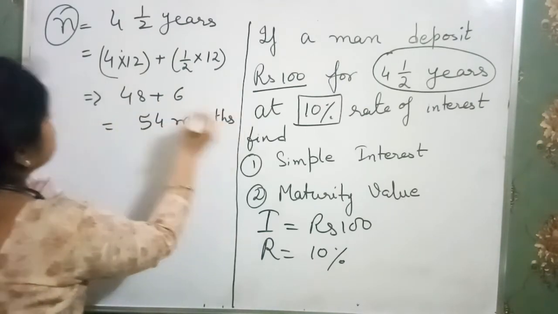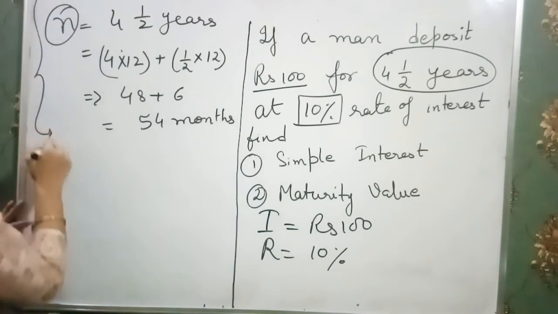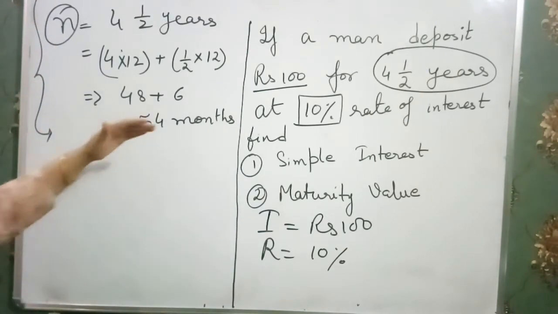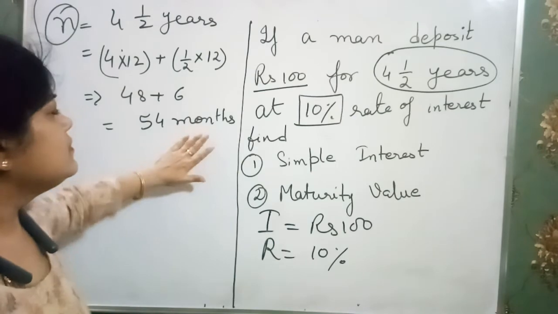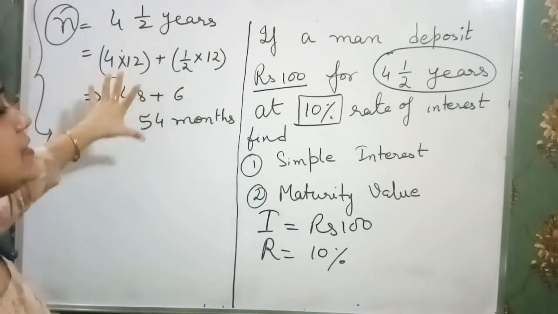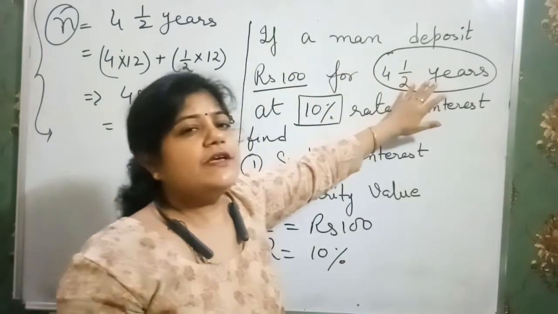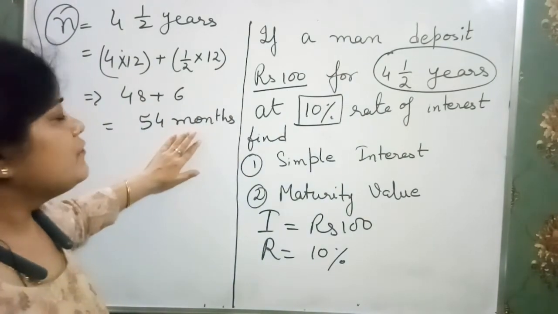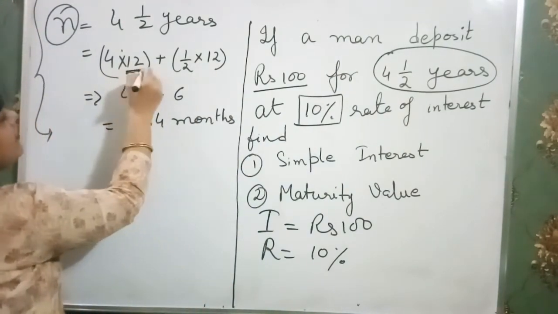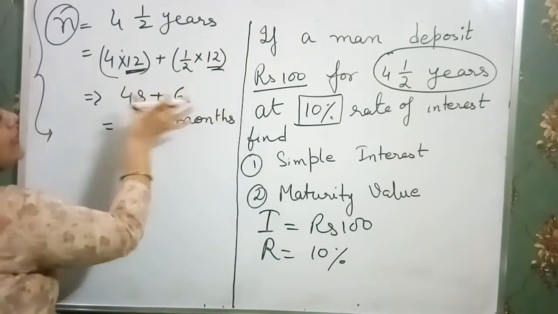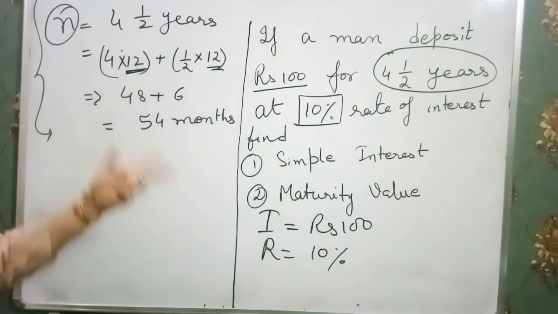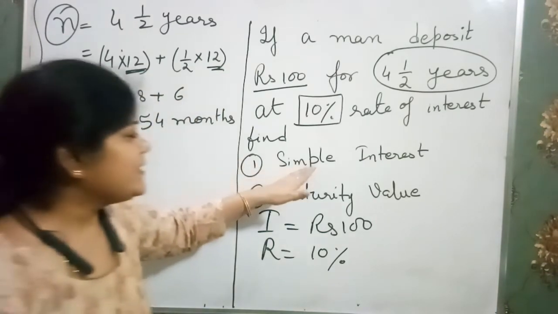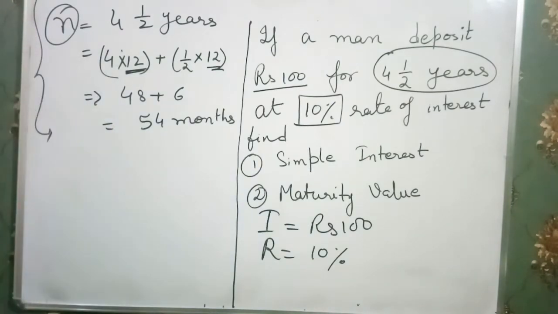This step should be taken, otherwise your question will not give you the right answer. So just change it into months if it is given in years. For months, we have to multiply by 12 and add them. Clear? Now it's simple. We can find the simple interest and the maturity value.